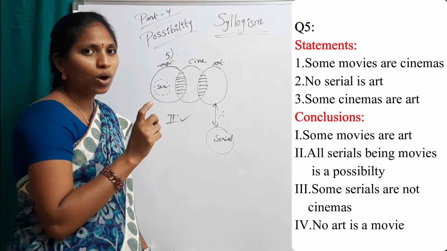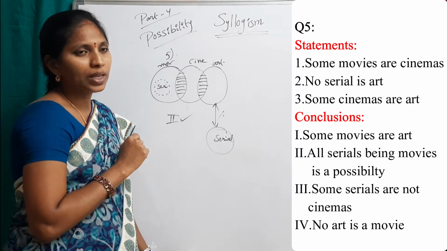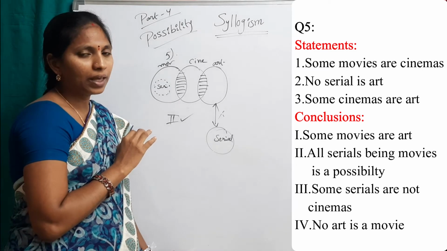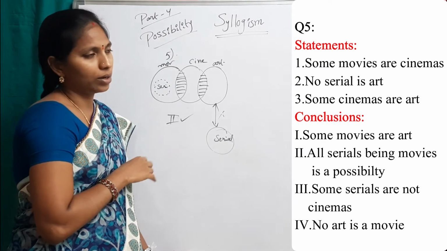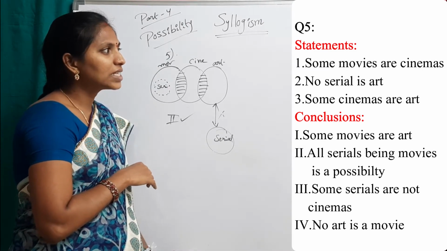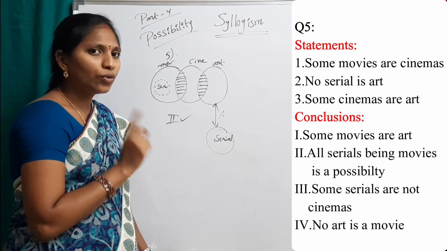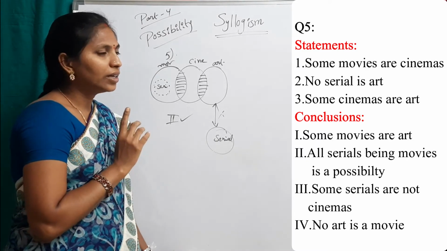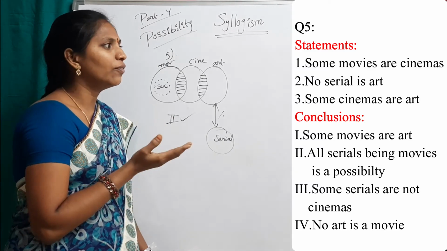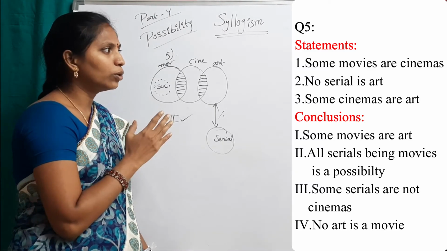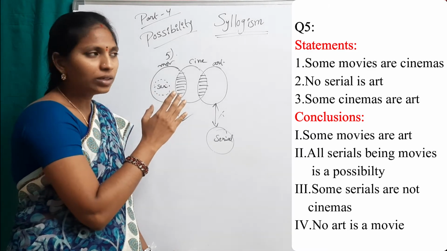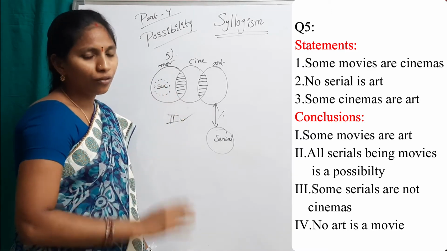In the some and no case there is no problem. So this is a complementary pair. So apply either-or. Either 1 or 4 follows and conclusion 2 definitely follows.